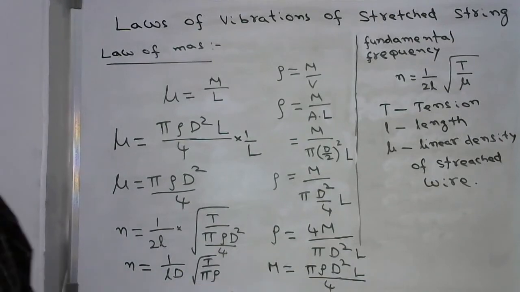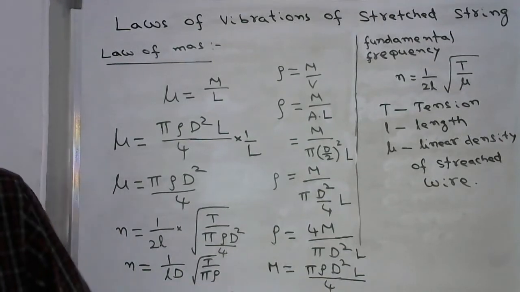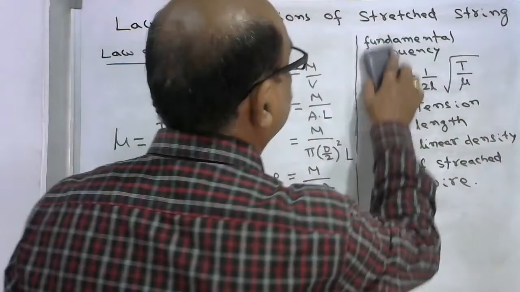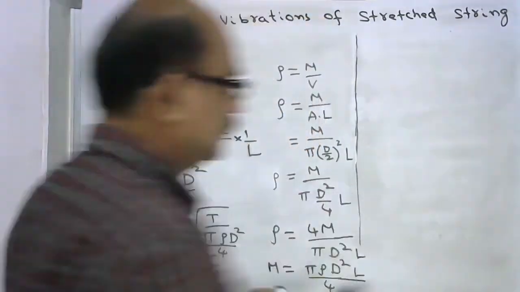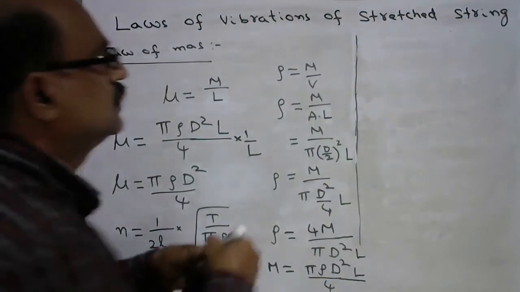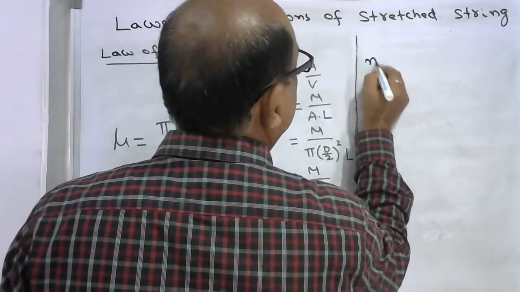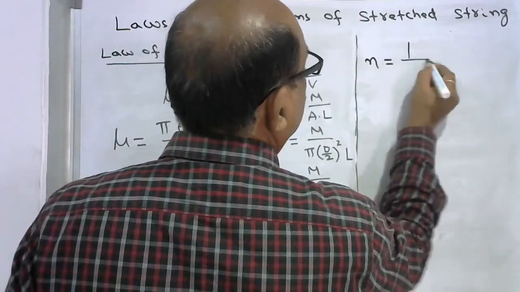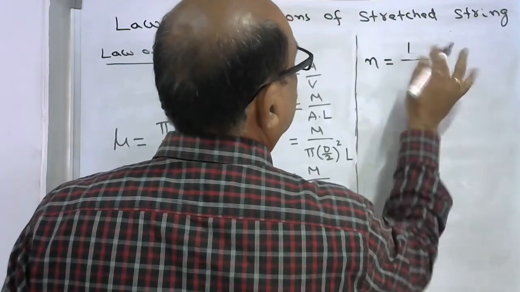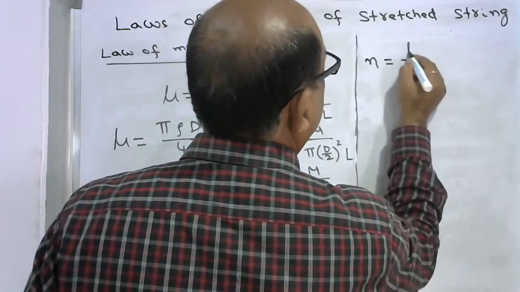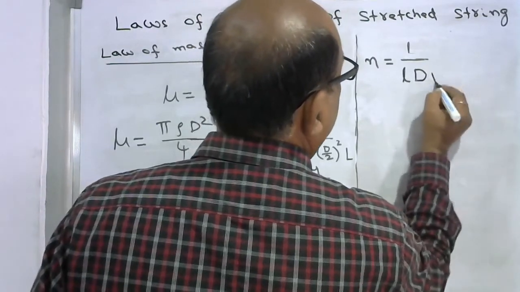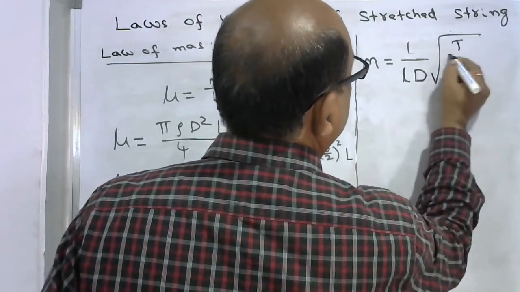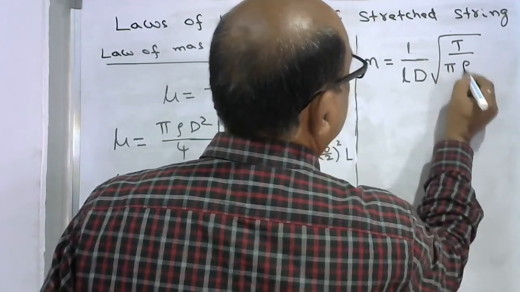So finally, we can write down the equation for the fundamental frequency in terms of the length, diameter, tension, and density.